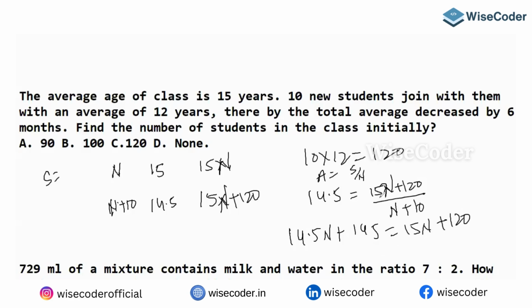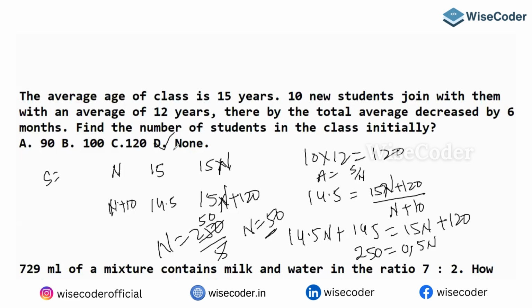Okay, so 120 will be this side, 0.5 will be this side, so that will give you 25. Yeah, 25 equals 0.5n. So n is equal to 250 by 5. So 5 5s are 25 and a 0. So the number is what initially? 50, which means none. You're doing correct.